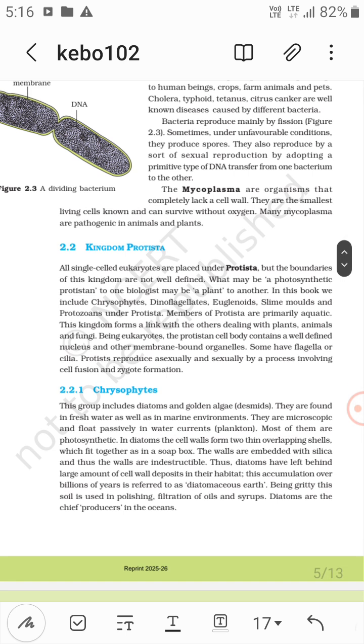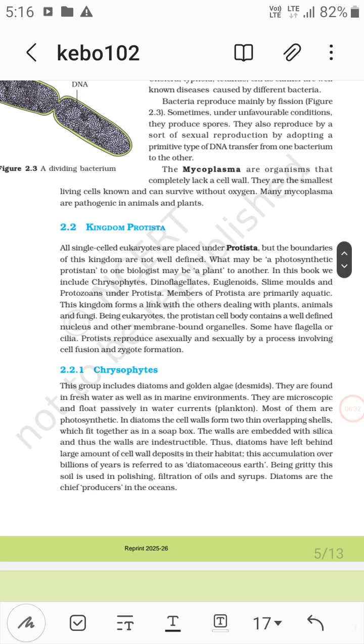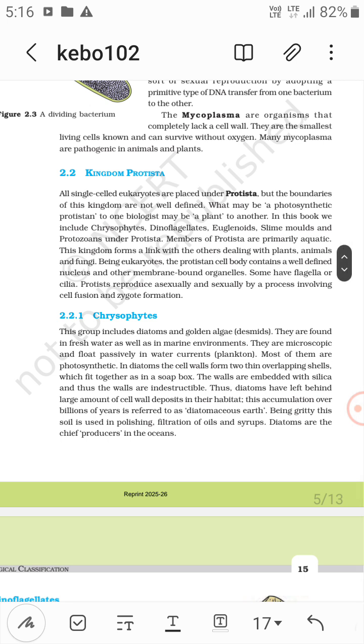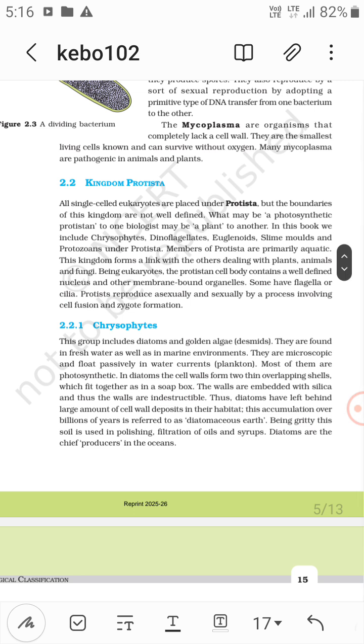Now kingdom Protista. All single-cell eukaryotes are placed under Protista. Protista includes chrysophytes, dinoflagellates, euglenoids, slime molds, and protozoans. Being eukaryotes, the protistan cell body contains a well-defined nucleus and other membrane-bound organelles.